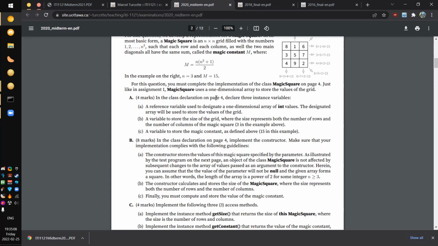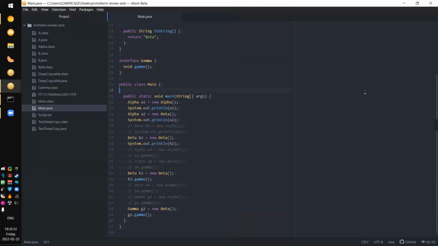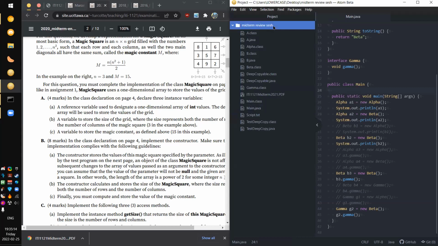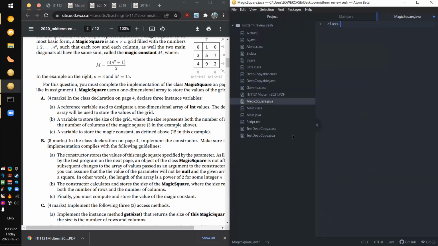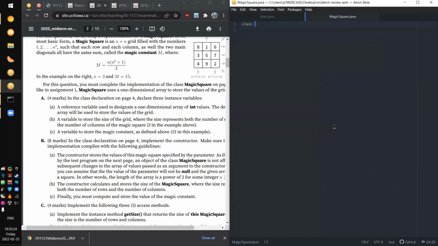In the class declaration on page 4, declare 3 instance variables. Okay, I'm going to start coding. Instead of taking notes, I just write the code. MagicSquare.java. We do our basic things. That's MagicSquare.